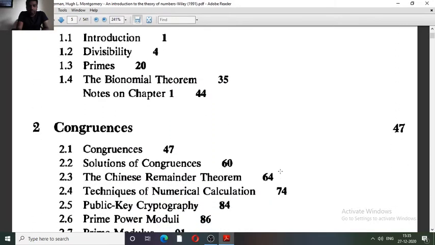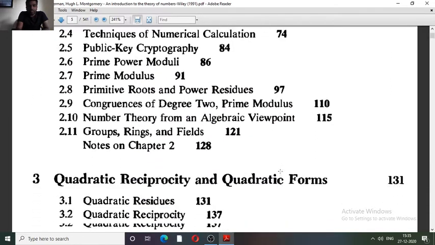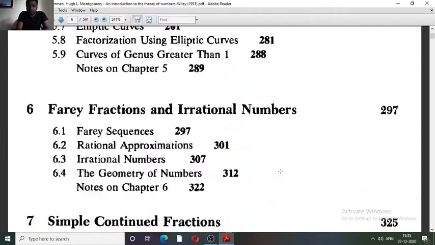Here I am discussing some things which are based on the congruence relation.